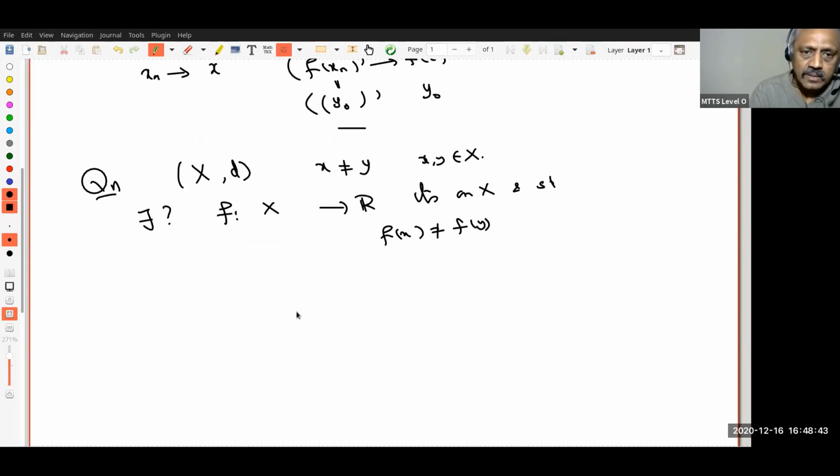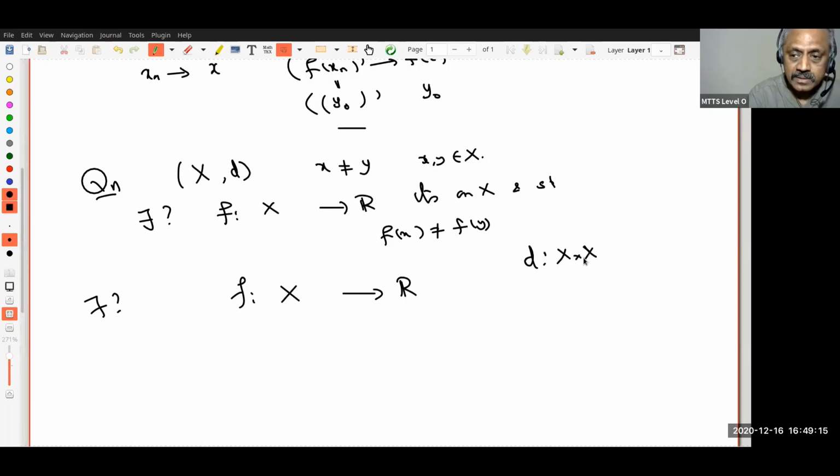Let's come back. So the question I want to ask is, forget continuity, is there a real valued function? Just a function, I don't care whether it's continuous or not. Does that exist? Think about it. If I am given a general set, I can only think of a constant function. But this has a metric. What is a metric? A metric is a function of two variables, x and x. Where does it take values? It takes values in non-negative reals, in particular real.